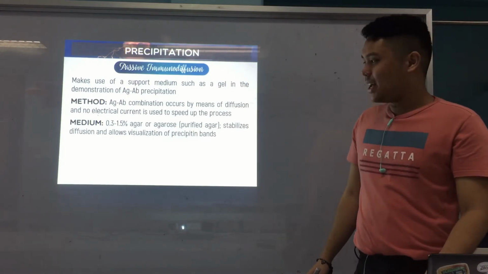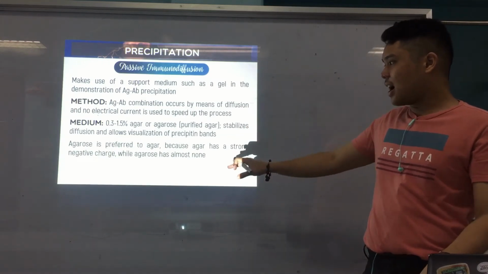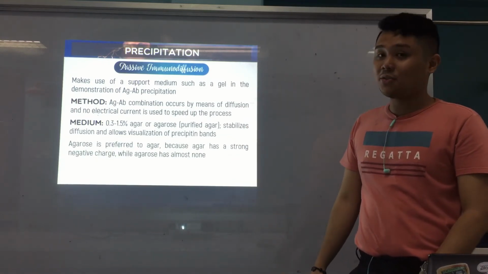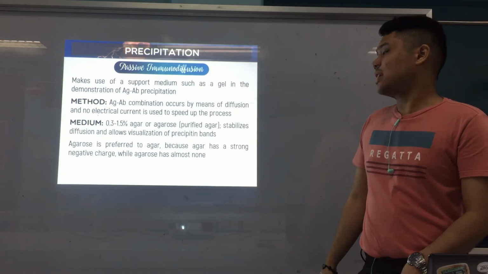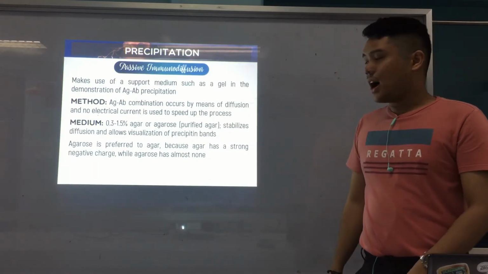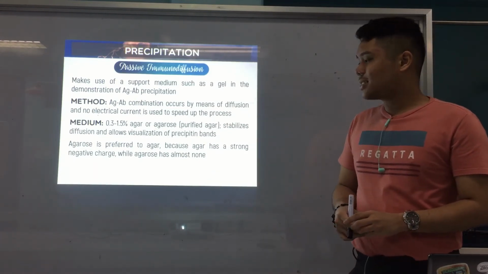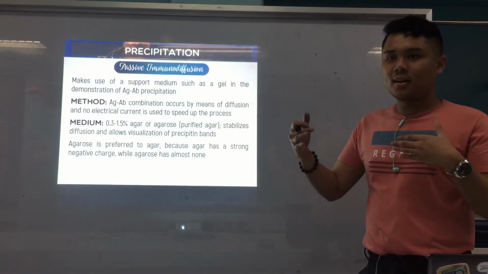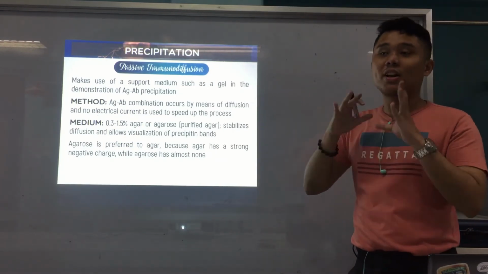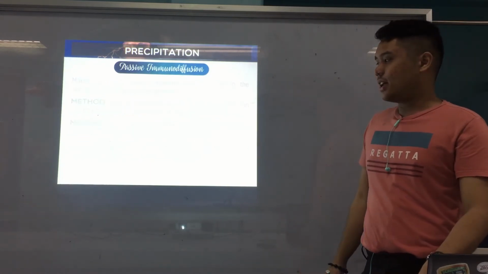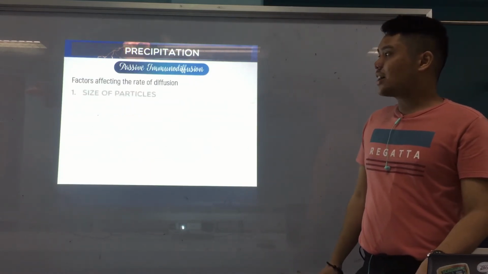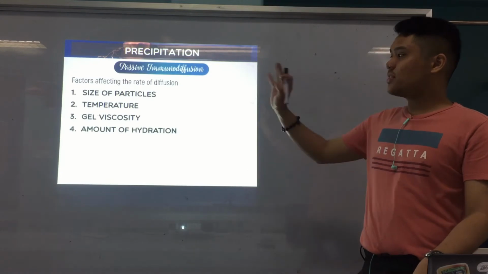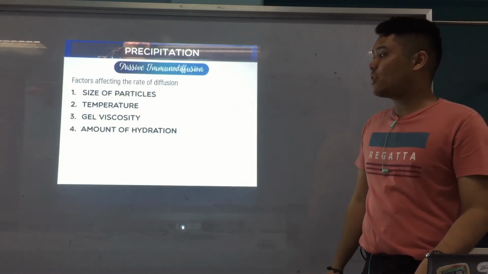Alright, okay. So agarose is preferred to agar because agar has a strong negative charge while agarose has almost none. So agarose is preferred because agar has a strong negative charge which can affect the direction of the reaction or the reaction itself. All right? Okay. So some factors affecting the rate of diffusion: size, temperature, gel viscosity, and amount of hydration.